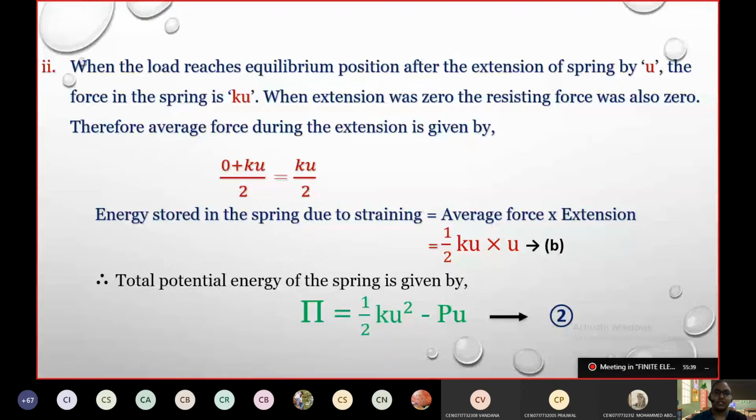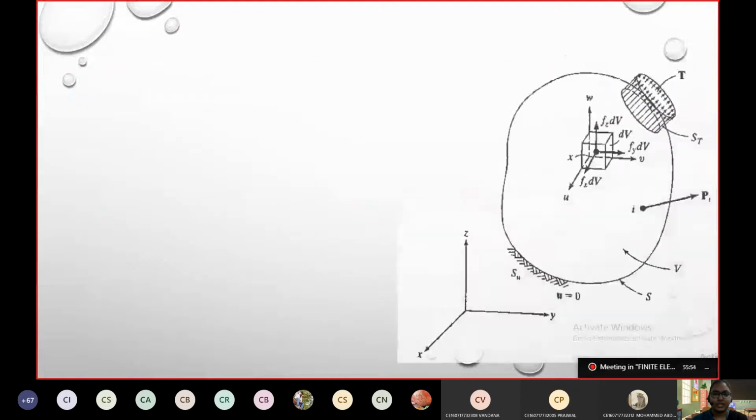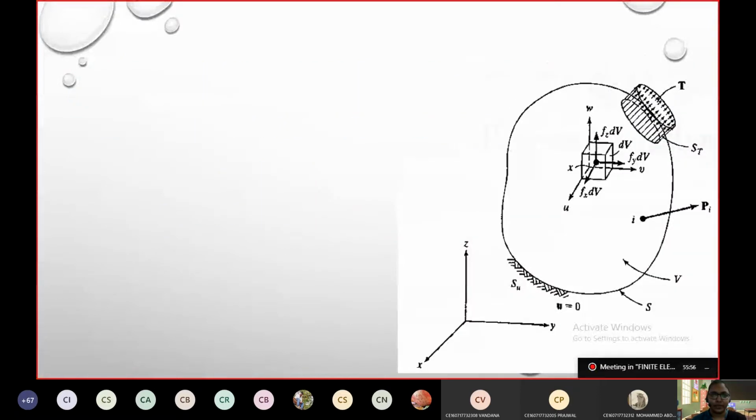Now if the same concept has to be applied to the 3D element, how are we going to derive the strain energy and how are we going to derive the work potential is the question. So we will start with considering a 3D body. Remember this figure?